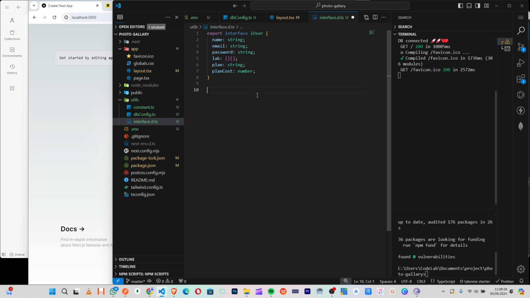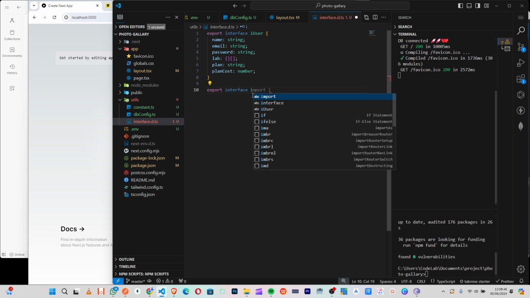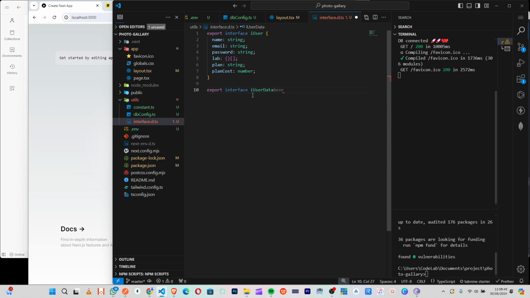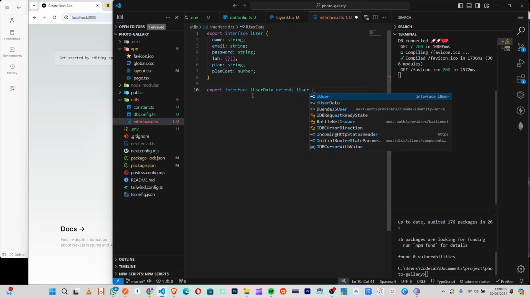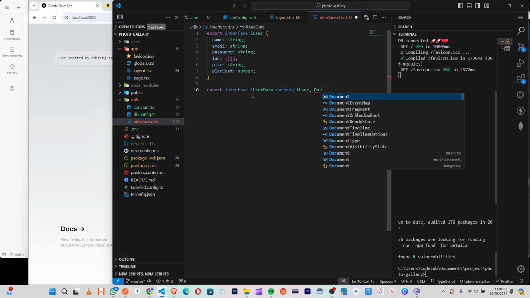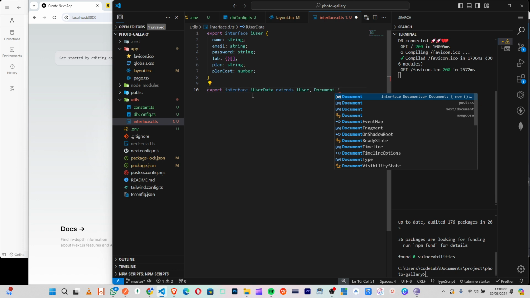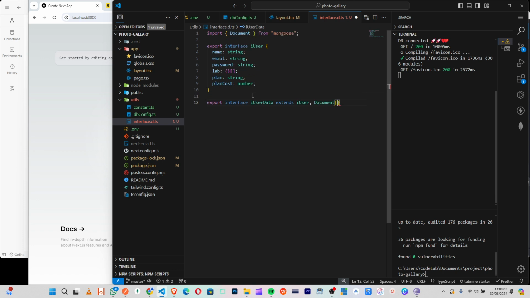Okay, so once we are done with this thing, the next thing we will do, if need be for us to come back and make some corrections here, we will do it. So the next thing we will do now is, we come here, we say export interface IUserData. So we will extend them from IUser, then make sure we attach documents to it. Okay, so by doing this, we have finished stage one.